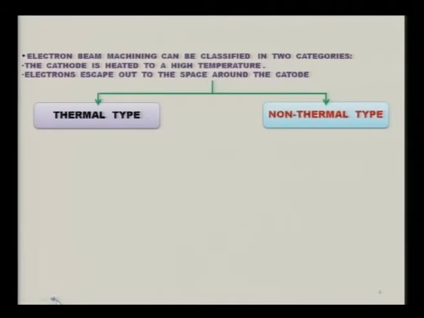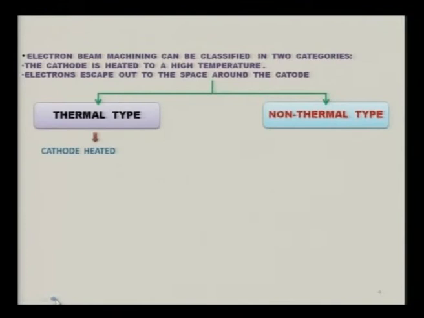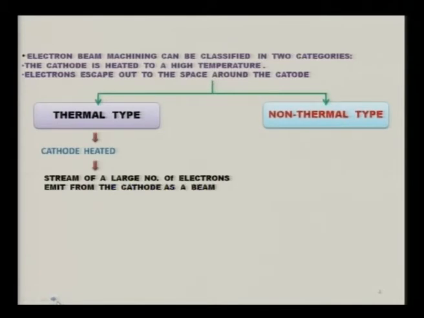In this talk I am going to discuss only thermal type of electron beam machining process, where highly concentrated large amount of heat is generated. As a result of that, as we will see, the workpiece material is melted and evaporated. As mentioned earlier, the cathode is heated to a very high temperature. As a result, a stream of a large number of electrons emits from the cathode as an electron beam.